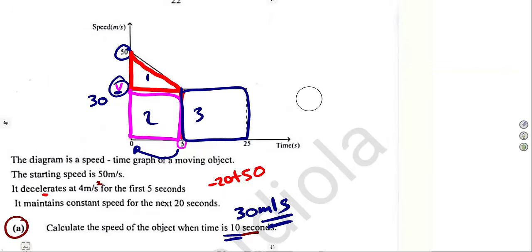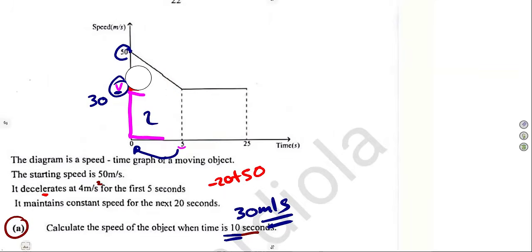You combine them. Or you can use the trapezium concept, this part here as a trapezium, then you have a rectangle. Guys, so many ways. I do not know which one you want to work with. As for me, let me just put it this way. I just found another one which is much easier here. The rectangle, I'm just going to work with this one, the whole of this rectangle here.